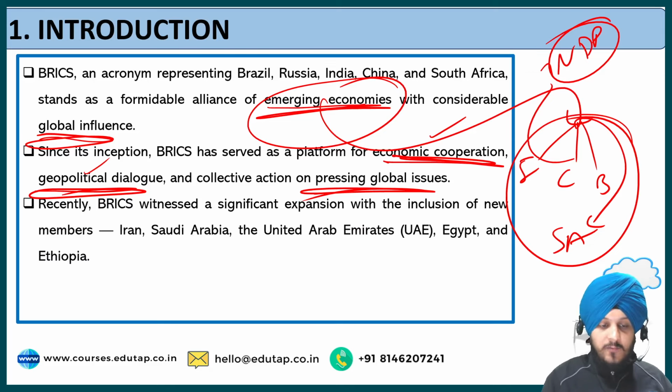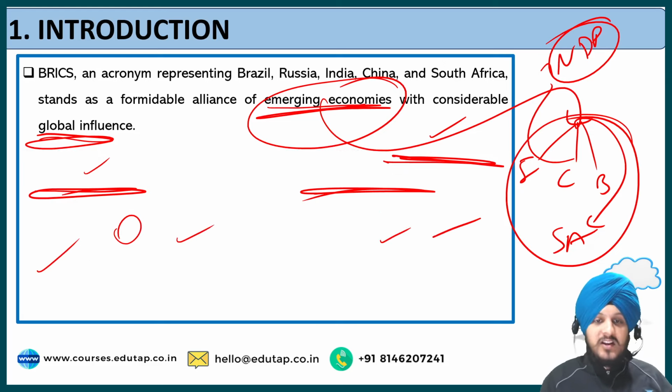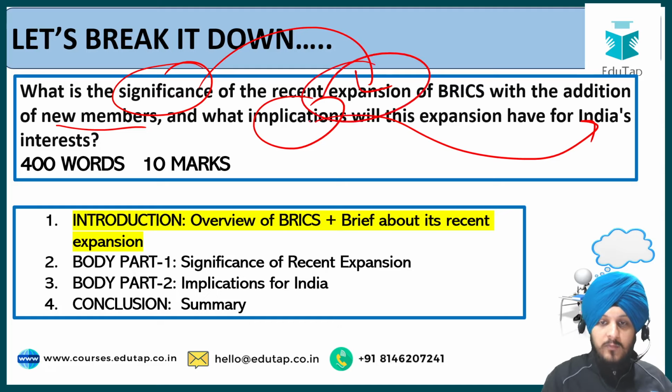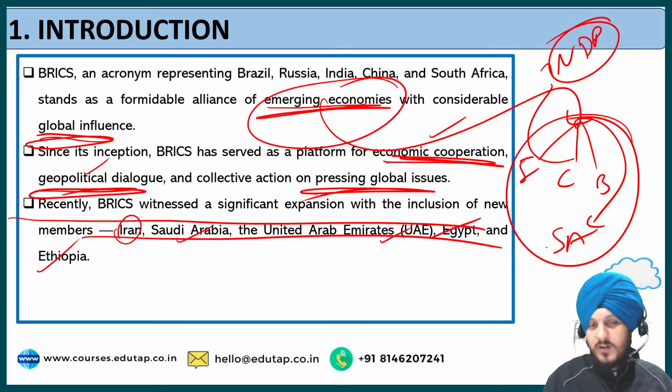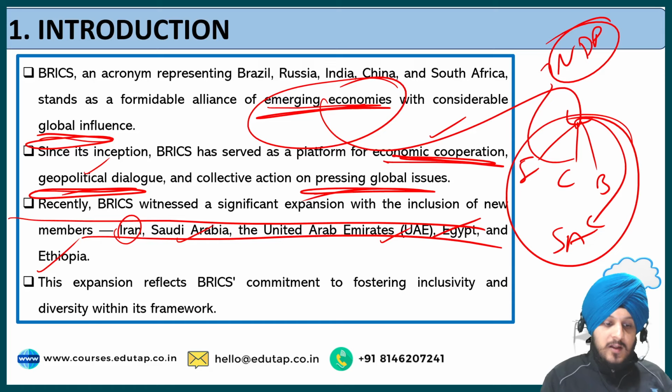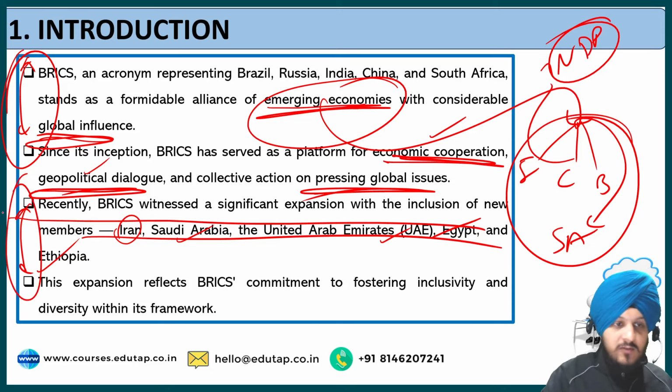Then the third point that we are going to talk about is that BRICS witnessed a significant expansion with the inclusion of new members such as Iran, Saudi Arabia, UAE, Egypt, and Ethiopia. Since the question was directly asking about the expansion of new members, in one line we are writing who are the five members that have joined the group. So point 3 and point 2 are connected, and point 1 and point 2 are connected. This is how we are structuring our introduction.